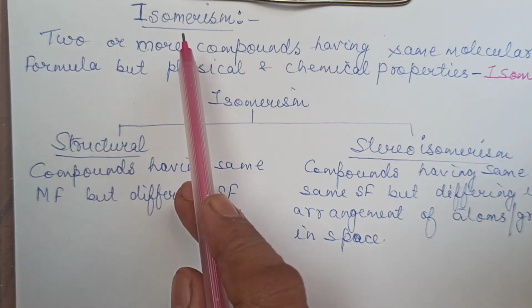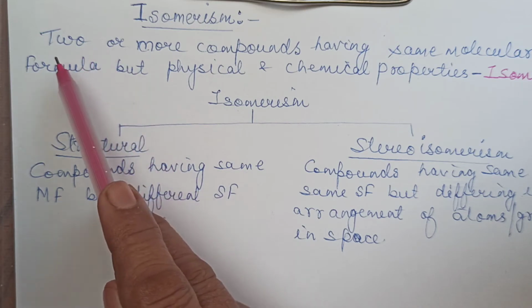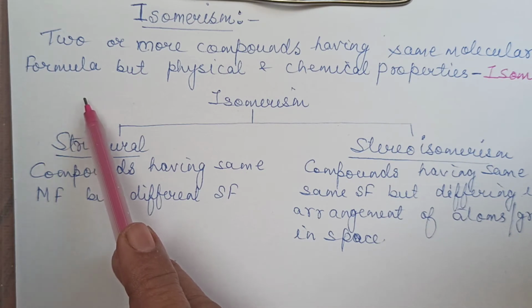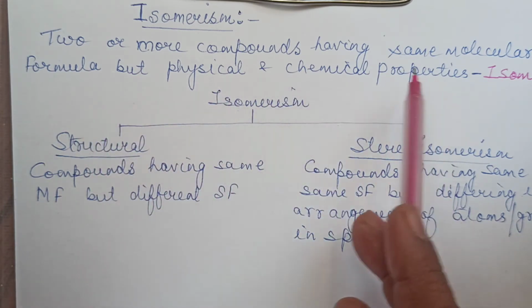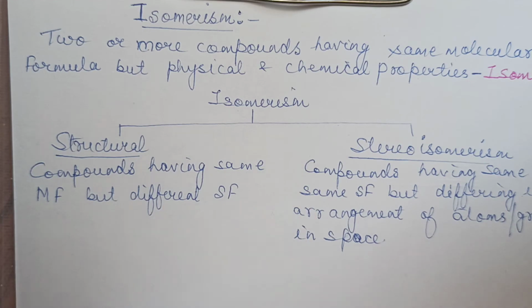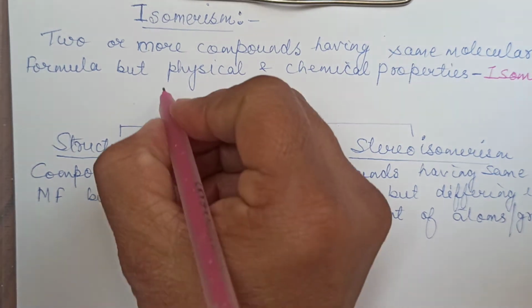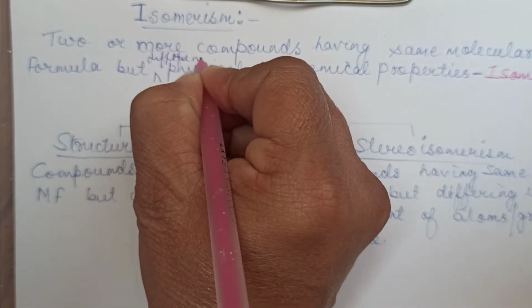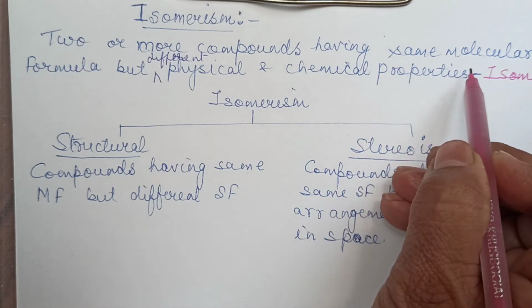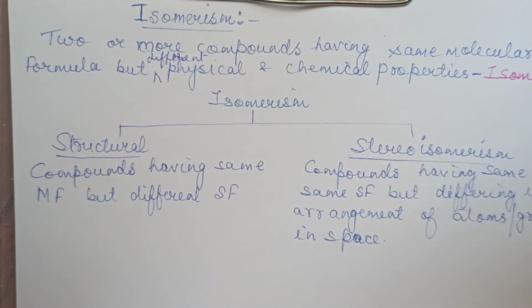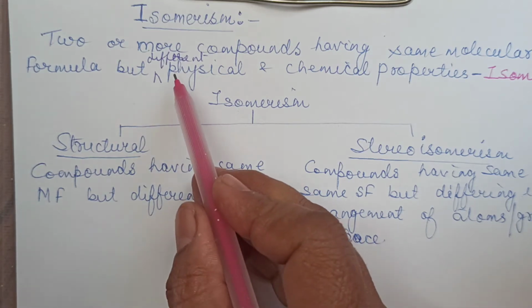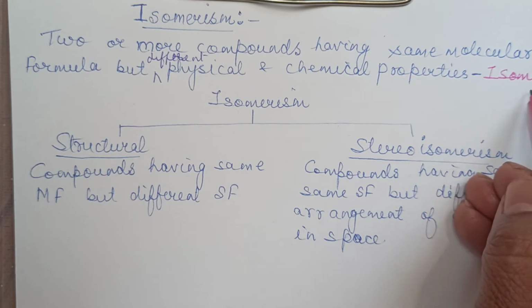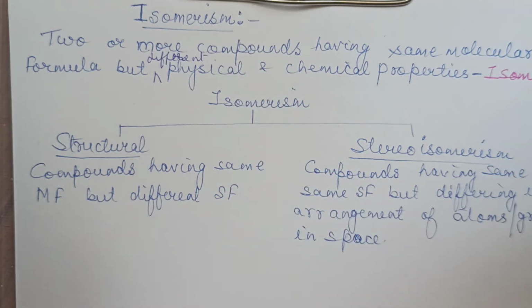Let's see. We define isomerism as two or more compounds having same molecular formula but different physical and chemical properties, right? Two or more compounds having same molecular formula. Molecular formula will be same, but they will have different physical and chemical properties. Those compounds are called as isomers and the phenomena is called as isomerism.